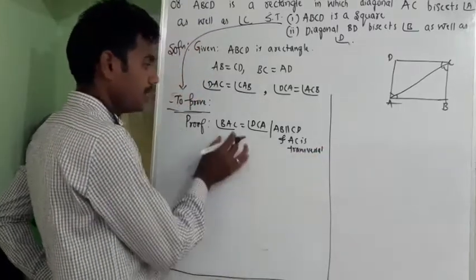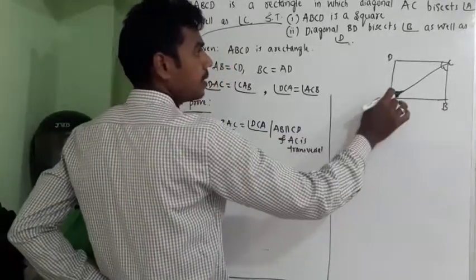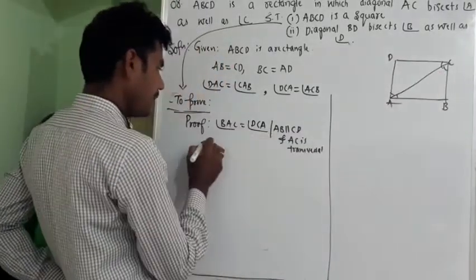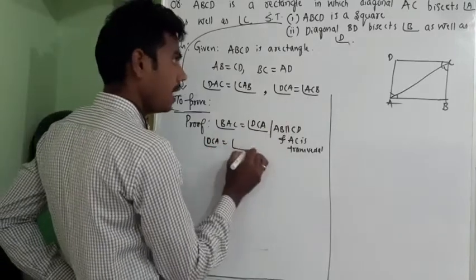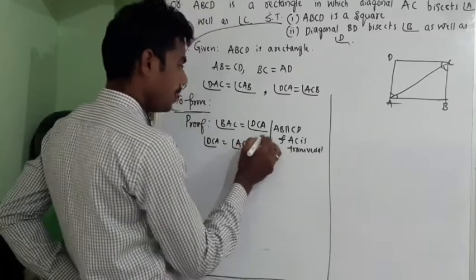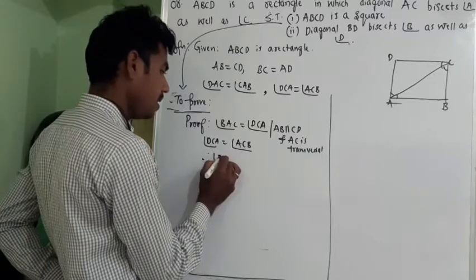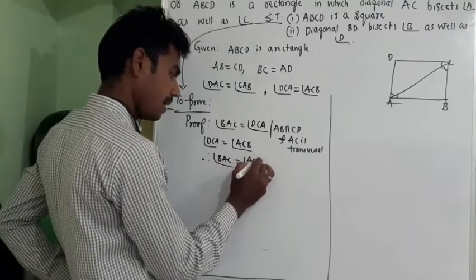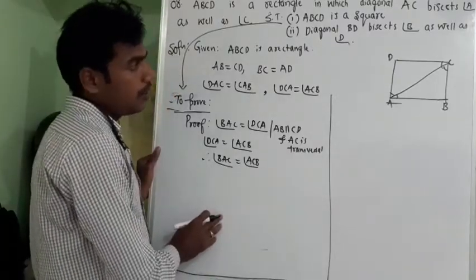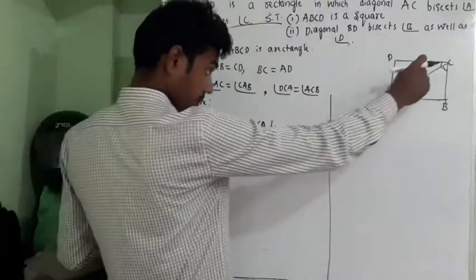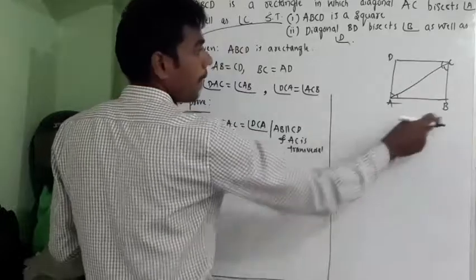Next, since angle BAC is equal to angle DAC, and BAC is equal to DCA, and angle DCA is equal to angle ACB, from these what can I write? Therefore angle BAC is equal to angle ACB. Since angle BAC is equal to angle ACB, what is the side opposite to angle BAC?